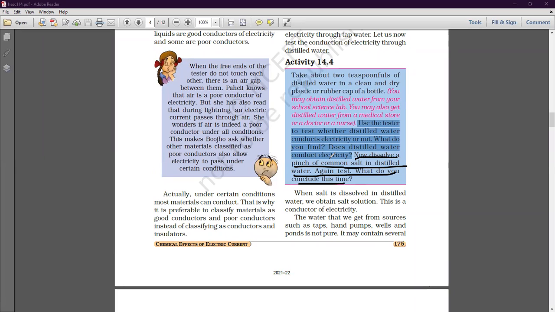Now here is one important point I want to discuss. If the salt is in solid state, then it is a bad conductor of electricity. But if the salt is in the liquid state or the dissolved state, then it will allow the electric current to flow through it. I repeat once again, when I say salt, assume the edible salt we use in our homes for making vegetables, the table salt.